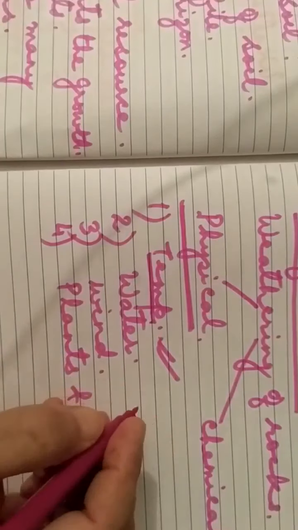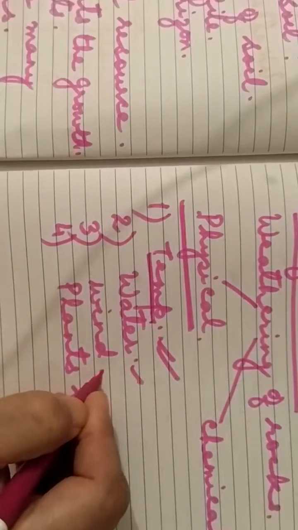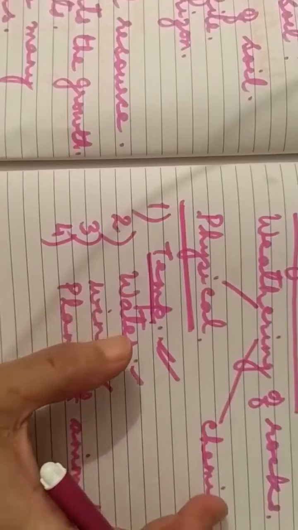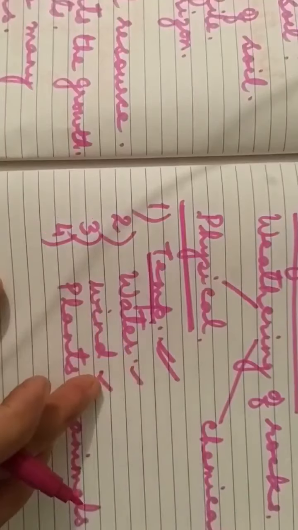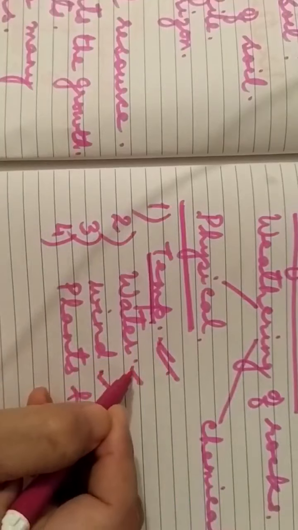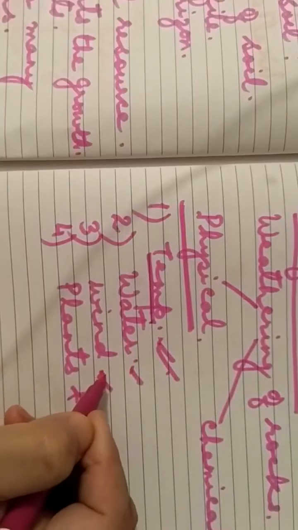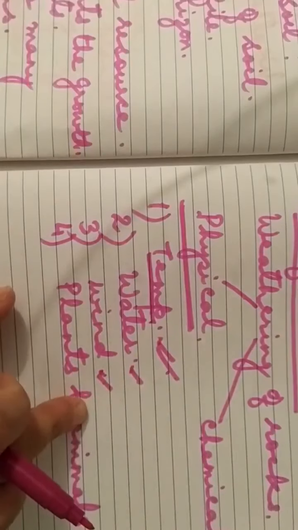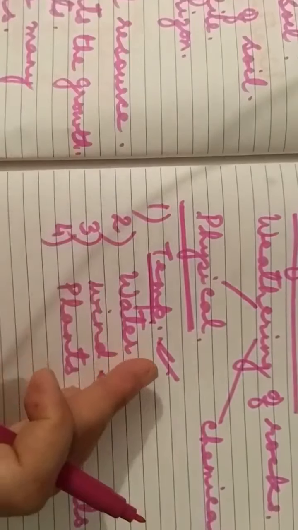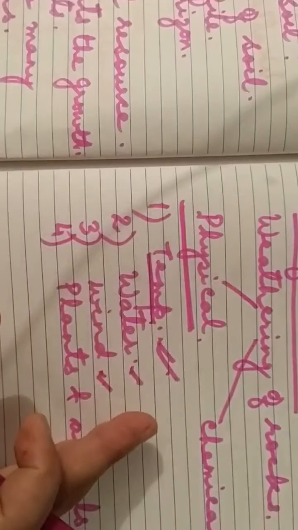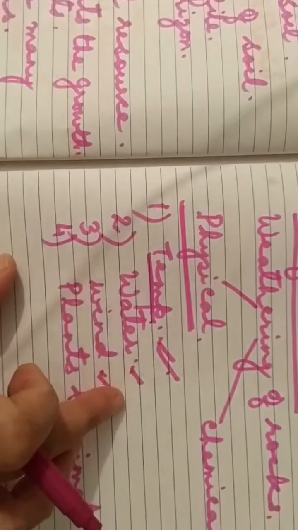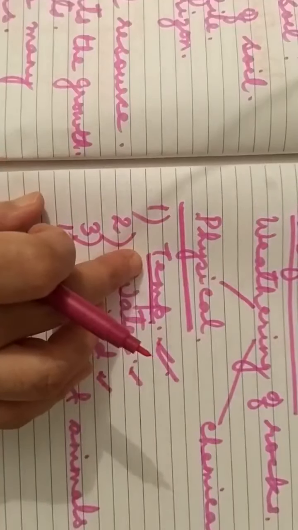Now, the third one is wind. How does wind play an important role in weathering of rocks? This is the third. First one is temperature, second one is water, and third one is wind. This is the third cause, or you can say agent, of physical weathering. Now, wind blows and exerts pressure, and the particles attached to the rocks get separated, and here the wind is acting as a carrying agent.